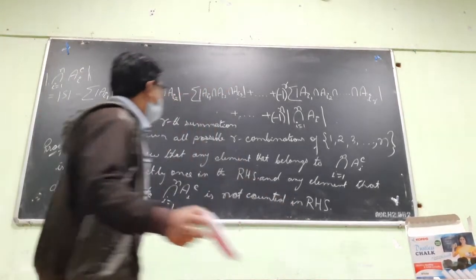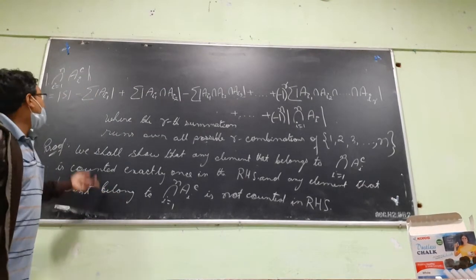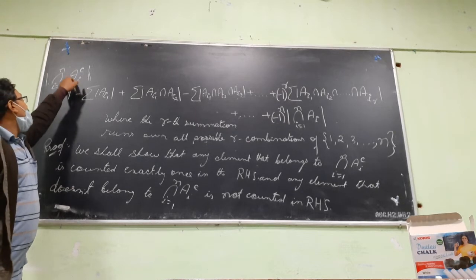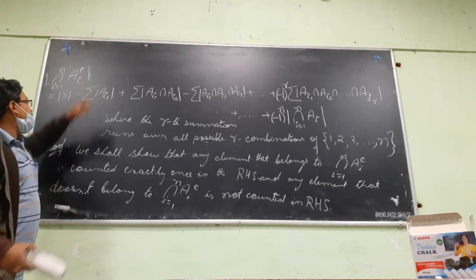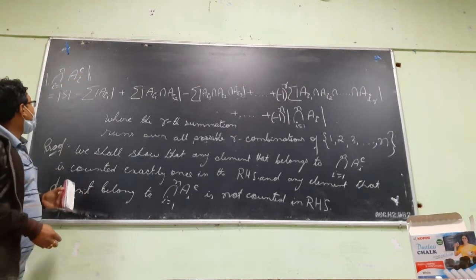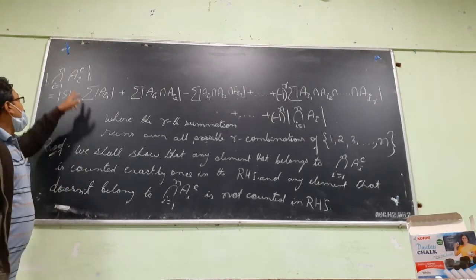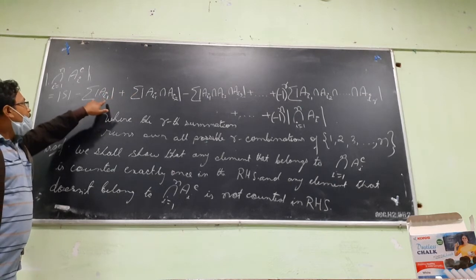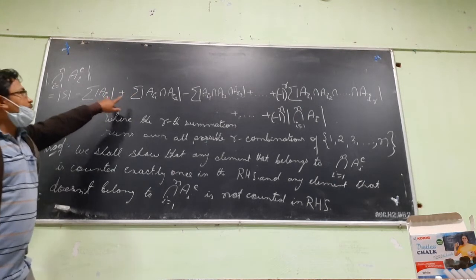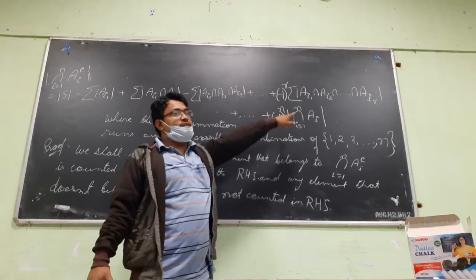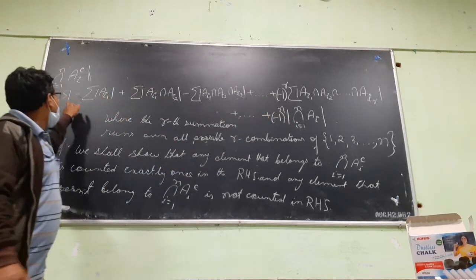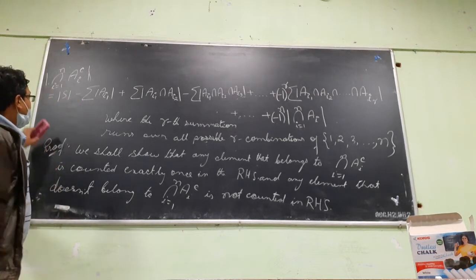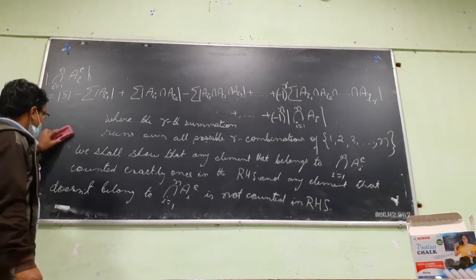So first let us take an element which belongs to intersection of A_i complement. If X is there in the intersection of A_i complement, that means X is not there in any of the sets. So here also it will not be counted. It will not be counted in any of these expressions except in the first one. In the first one it will be counted because that element is there in this.